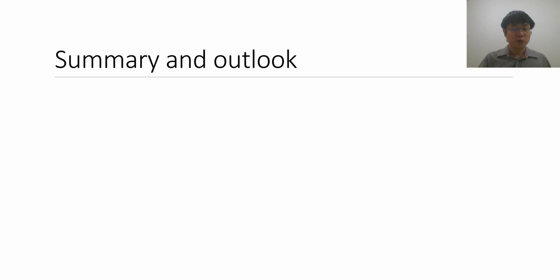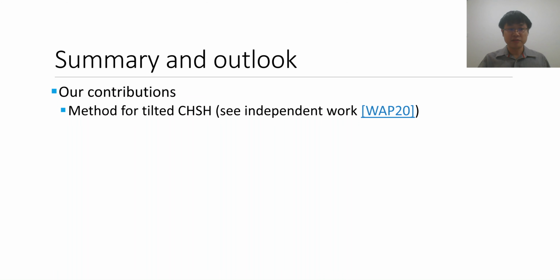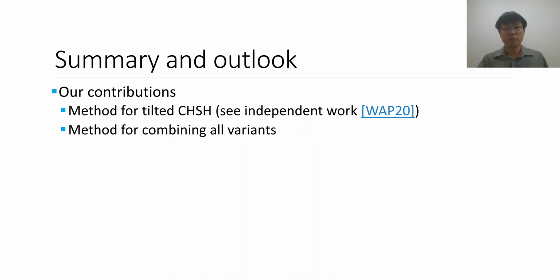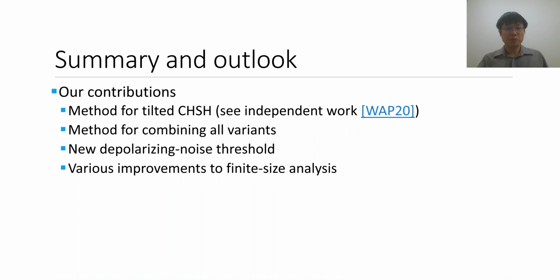So to sum up, today the results that I would like to have presented is that first of all, we have this method for computing the key rates for protocols based on a tilted CHSH inequality. Our results are quite similar to the preceding independent work. Secondly, we also have a method for computing the key rates for protocols that combine all the variations that were proposed. And using this, we obtain a new threshold on the depolarizing noise tolerance. We also made some improvements to the finite size analysis and compared it to existing Bell test experiments.